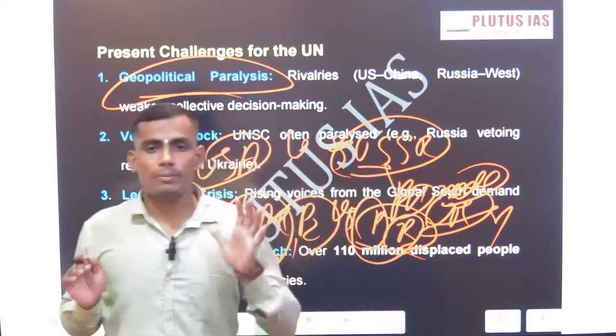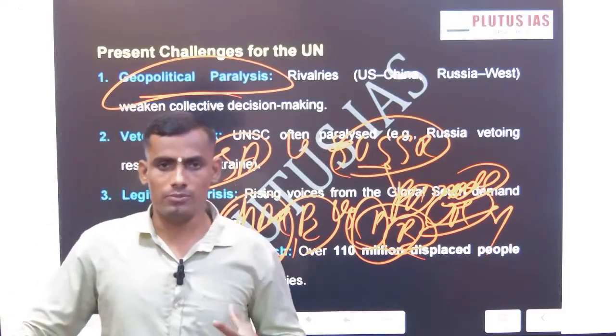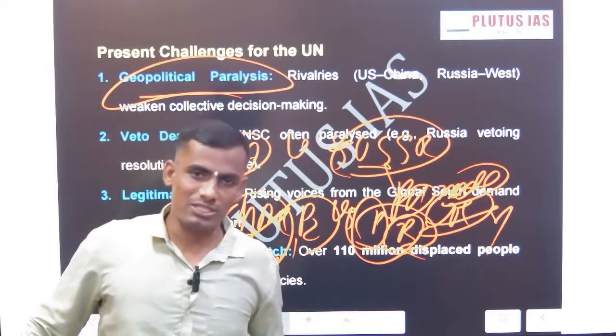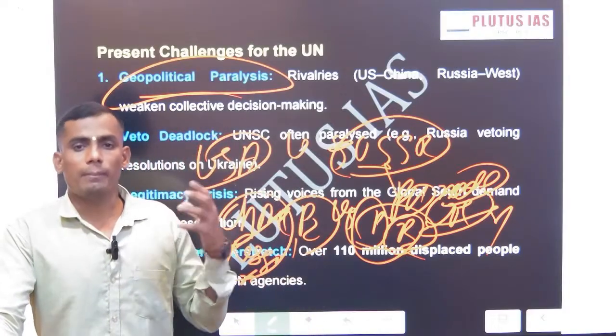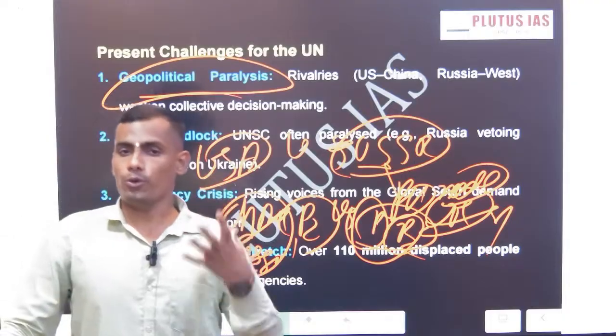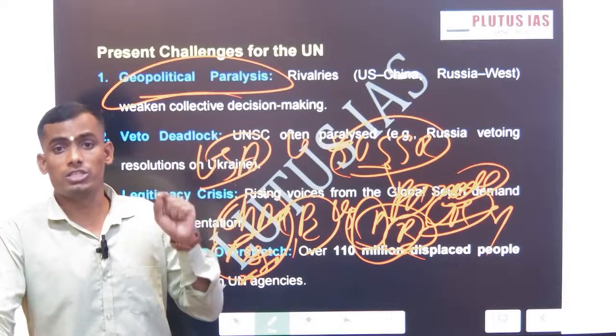This is the policy paralysis at a global level. That's why most resolutions in recent times have failed in the UNSC and the UNGA because of this Cold War mentality, this Cold War 2.0. This is the first criticism and the first challenge the UN system is facing.